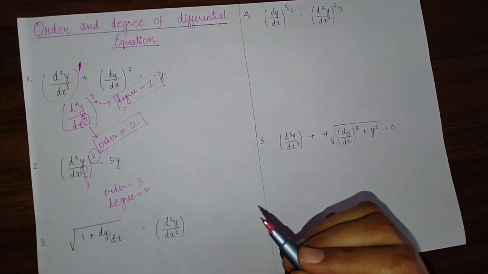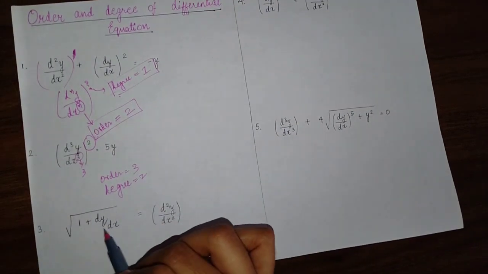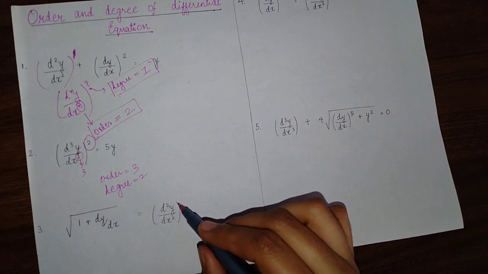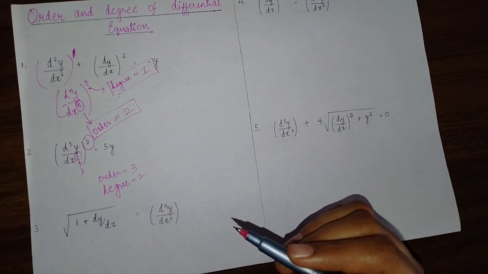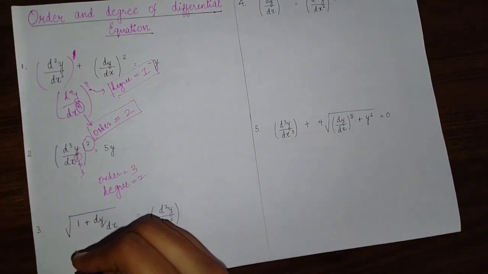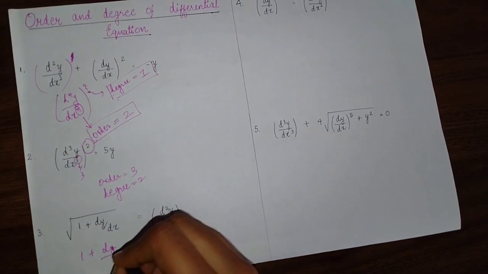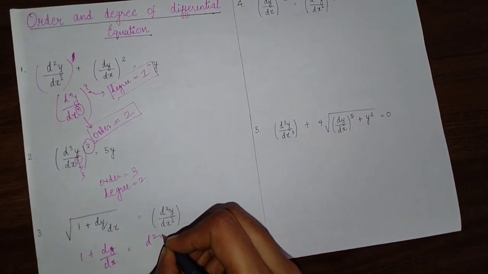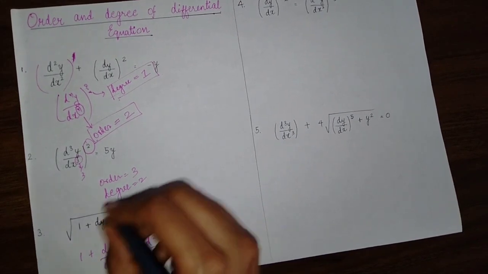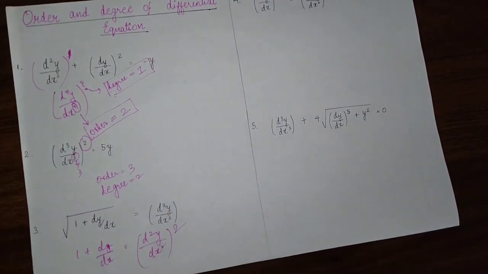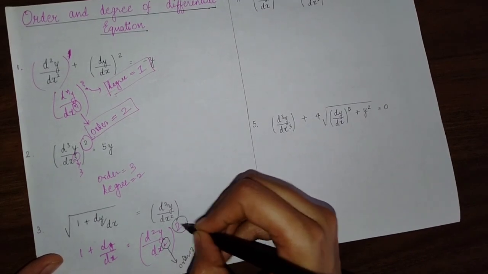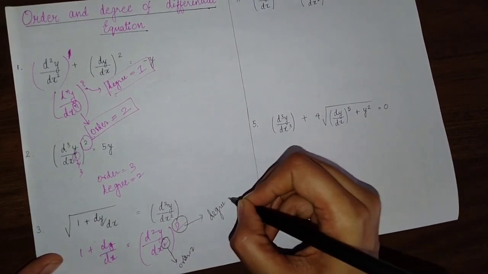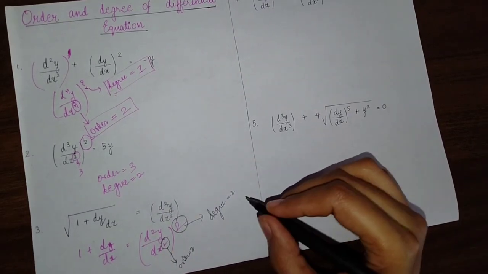Now in the third question, it is given: under root 1 plus dy by dx is equal to d square y by dx square. So here what you have to do is remove the square root, like this: 1 plus dy by dx is equal to d square y by dx square whole square. Now you can easily find the order and degree. Order is 2, and its power is also 2, so degree is also 2. So here your order is 2 and degree is also 2.